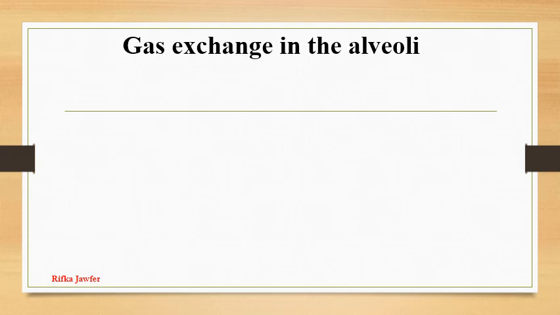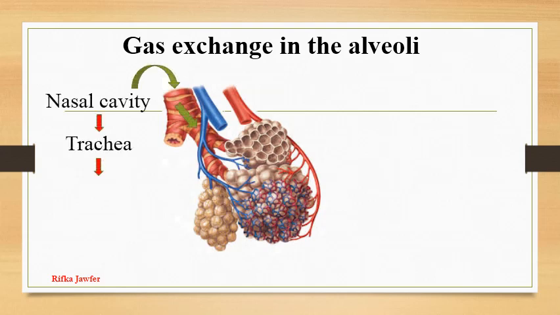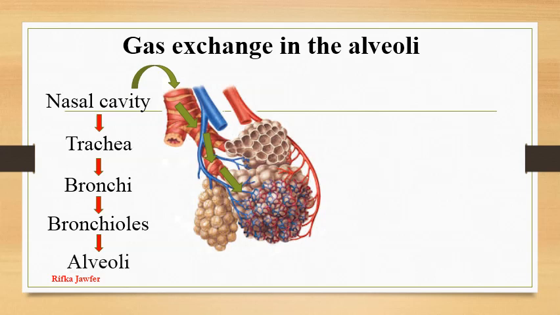Gas exchange in the alveoli. The air taken into the respiratory system takes the path beginning from the nasal cavity to the trachea, from the trachea to the bronchi, bronchi to the bronchioles, and finally they end up in balloon-like sacs called alveoli.